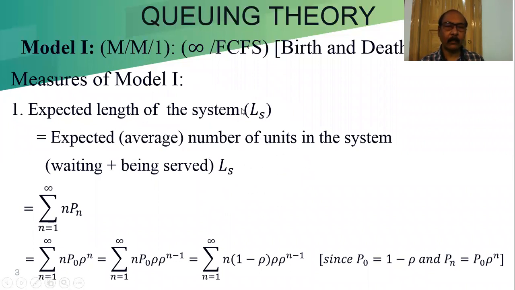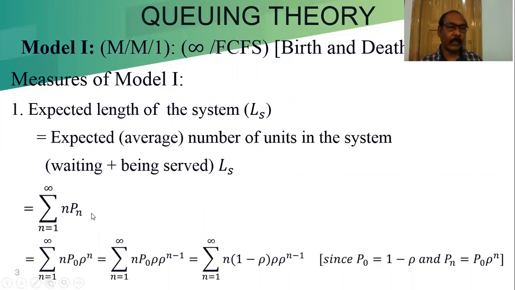First we try to find the formula for LS with the help of what we learned, that is P0 and Pn. Expected length of the system means the expected or average number of units in the system. That means how many are waiting in the queue plus how many are being served. Here, being served means our single server system, that means only one is there. So we can write it in this way, n equal to 1 to infinity.